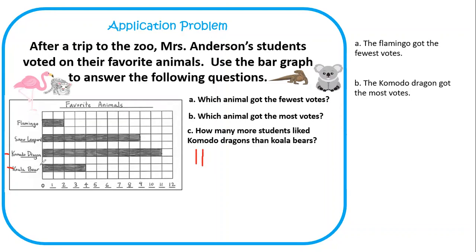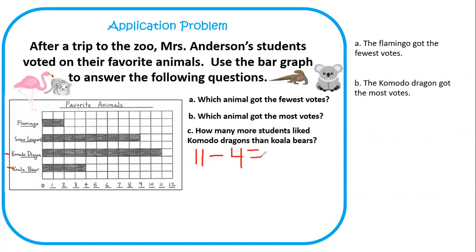I'm gonna go to koala bear. I'm gonna go down the bar graph and stop at the end and then go down. Oh, 4. So what am I gonna do with these two numbers, 11 and 4? Am I gonna add them together? Do I wanna know how many students liked them all together? No. How many more students? How many more students liked Komodo dragons than koala bears? So look what I'm gonna do. Add or subtract? Subtraction. Sweet. So we can think 11 minus 4, easy peasy lemon squeezy, is what, scholars?